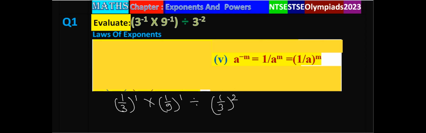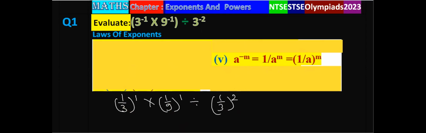As I told you, if you want to change the sign of the power, you take the reciprocal of the base. Reciprocal of 3 is 1 by 3. Reciprocal of 9 is 1 upon 9. And reciprocal of 3 is 1 by 3.